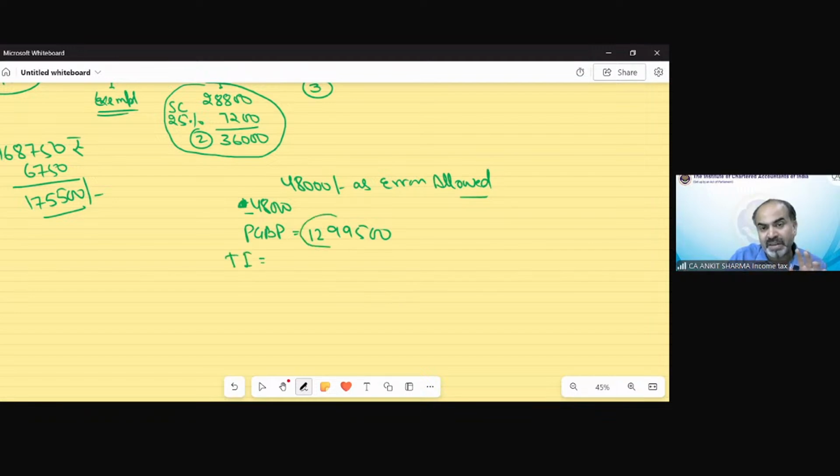my TI would be, nothing will be changed except this PGBP income. Everything else would be the same. Deductions, etc. would exactly be the same. But now my TI would be 1044500. And tax would be divided in three categories.